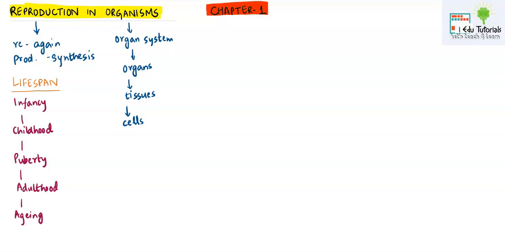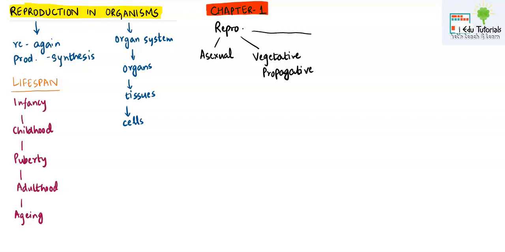If all the human beings on earth are going to die and there is no reproduction, of course the human race will become extinct. So just to maintain continuity, reproduction must happen. In this chapter, we will be studying different types of reproduction. First is asexual reproduction, which takes place in the lower animals. Then we will talk about vegetative propagation, for which we will specifically take examples of plants only. Then comes sexual reproduction. We will study one by one.